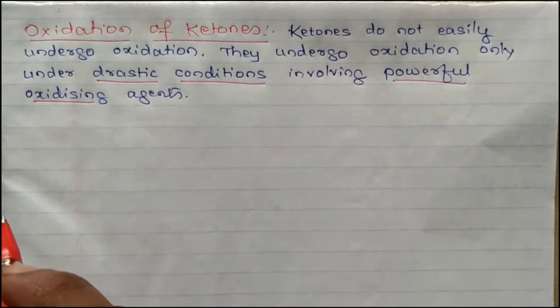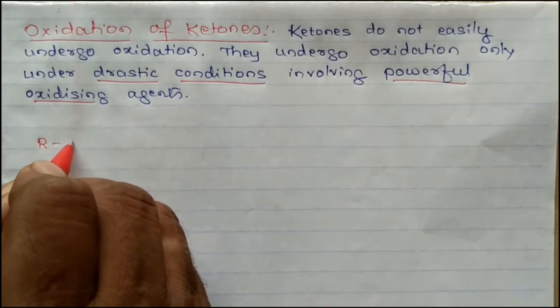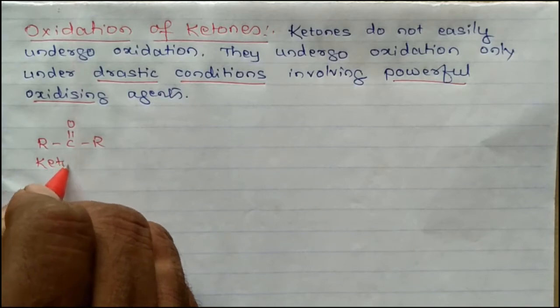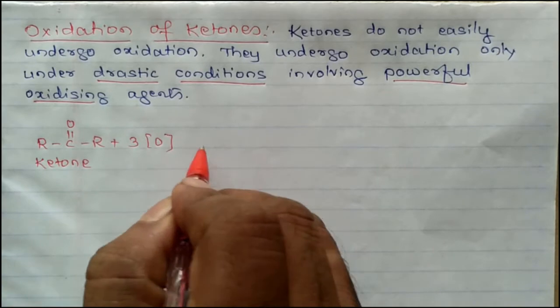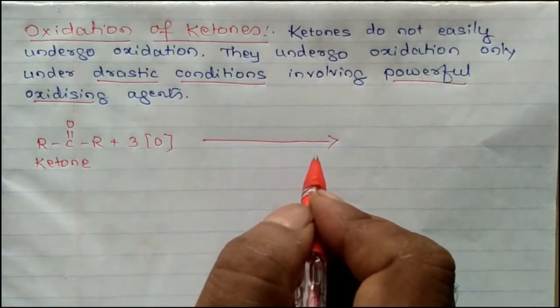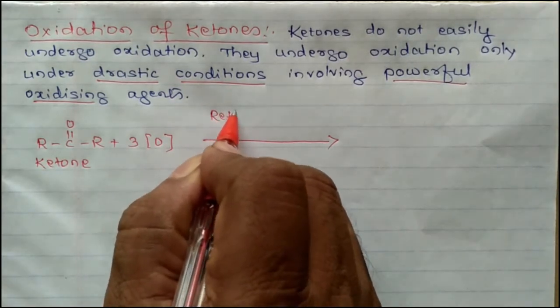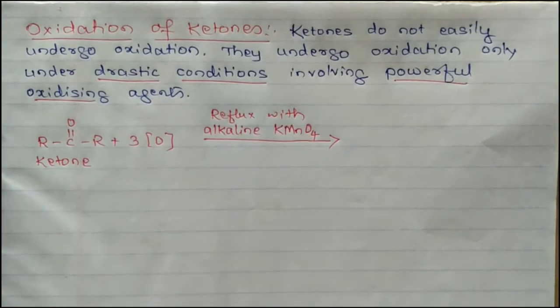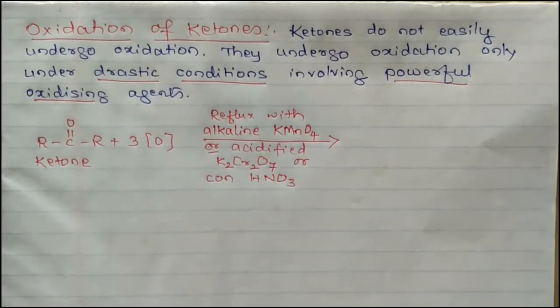When ketones are refluxed with alkaline KMnO4 or acidified potassium dichromate or concentrated nitric acid,